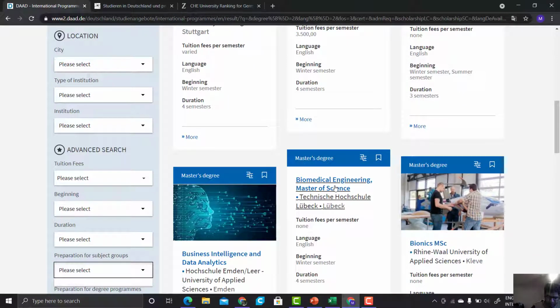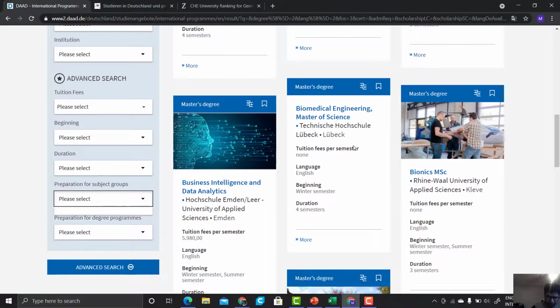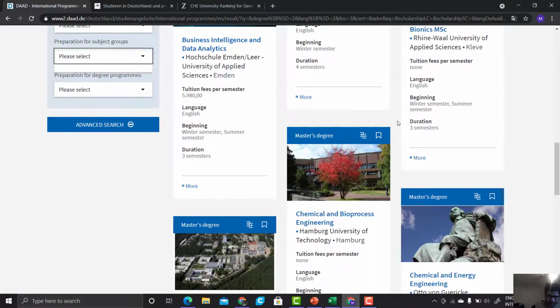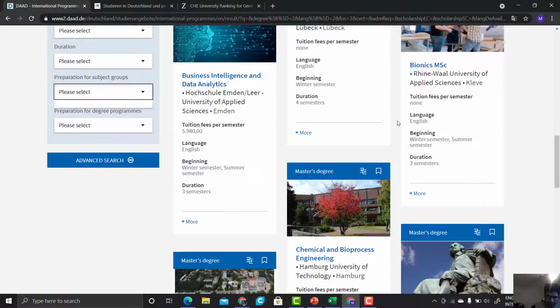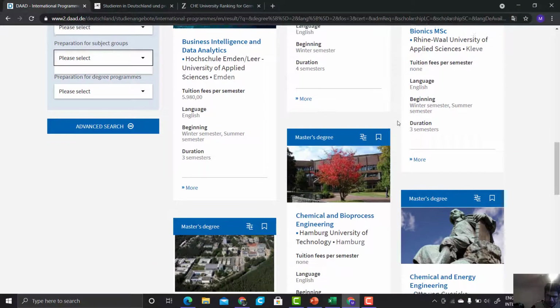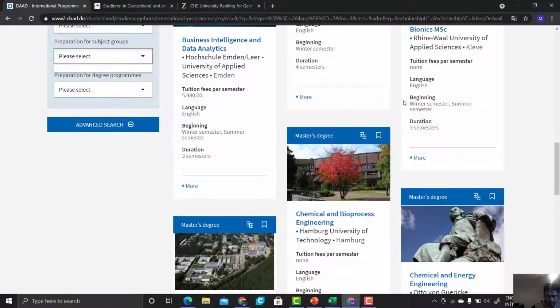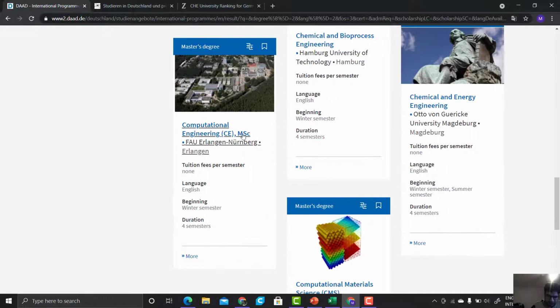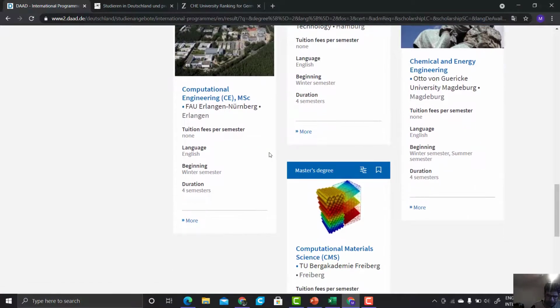For example, biomedical engineering and all, bionics, bio. In all these courses, they are not directly related to mechanical, but some part of their courses is related to mechanical. That's why they are showing these courses. So from here you can select any course of your choice to check its details.